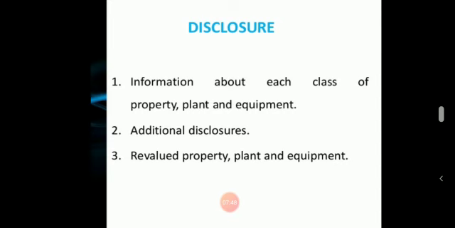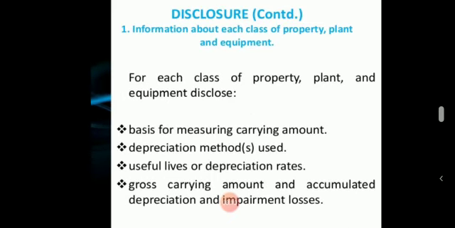Okay, so next, what are the disclosures regarding this standard? First one, information about each class of property, plant and equipment. Second one, additional disclosures. Third one, revalued property, plant and equipment. Let us discuss one by one. First one, information about each class of property, plant and equipment.